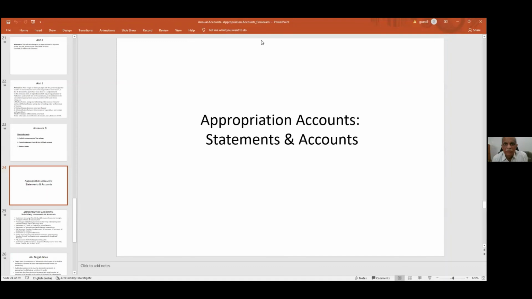I will check the chat box also. Sir, please explain on debt head report. On debt head report, yeah, actually in today's session, I thought of explaining the debt head report, but that will be dealt separately because it will be a small topic, but it will not fit into appropriation accounts. That is why we omitted that.